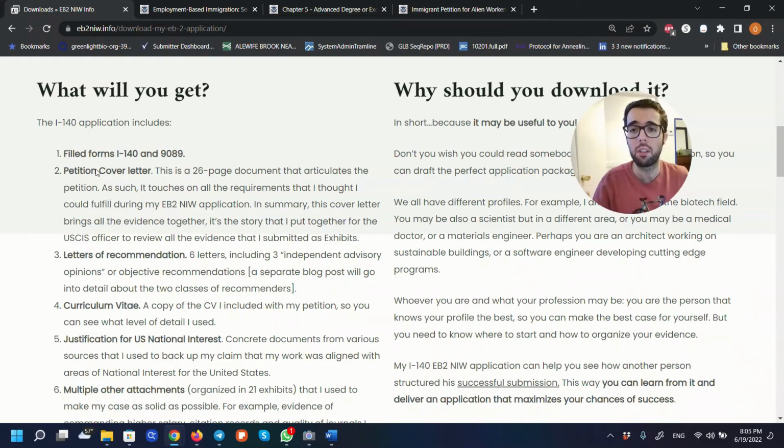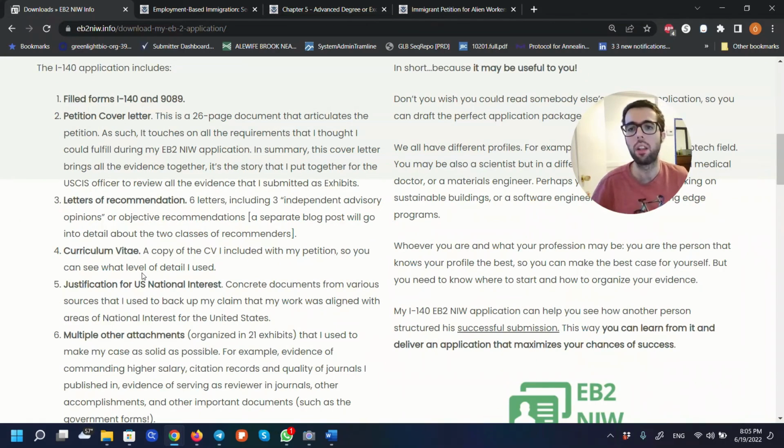But then you will get information like the petition cover letter, which in my case was more than 25 pages, going through all those requirements that the USCIS needs you to document to make sure that you fulfill the requirements for this category. So you have to write a story there with supporting information. That's what the cover letter is. So you can actually see how I did it, and you can do your own if you want. I had some letters of recommendation that helped me write my cover letter. You can read how I did that.